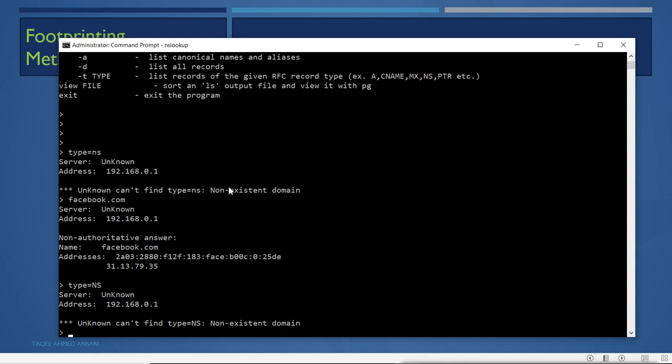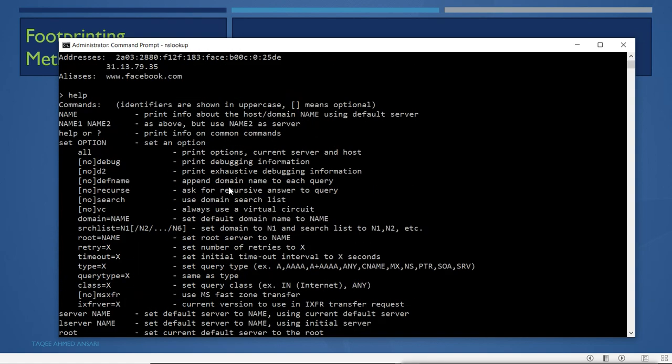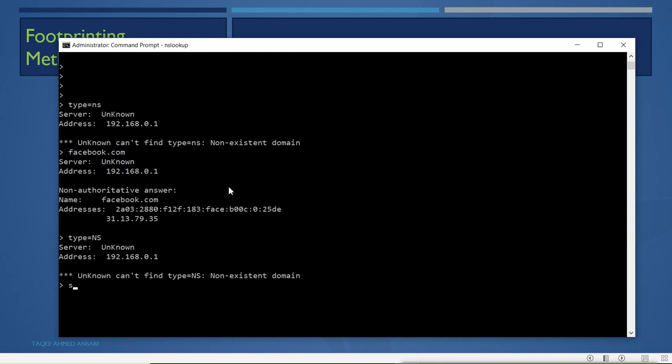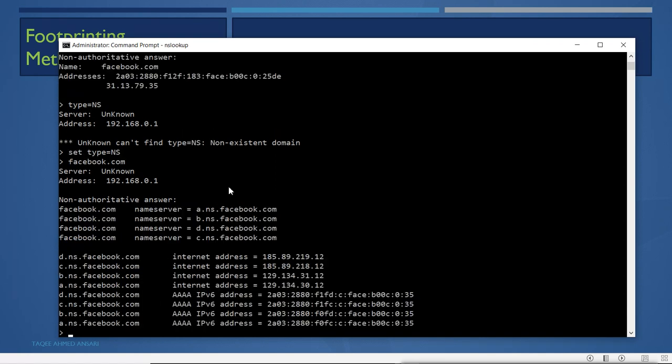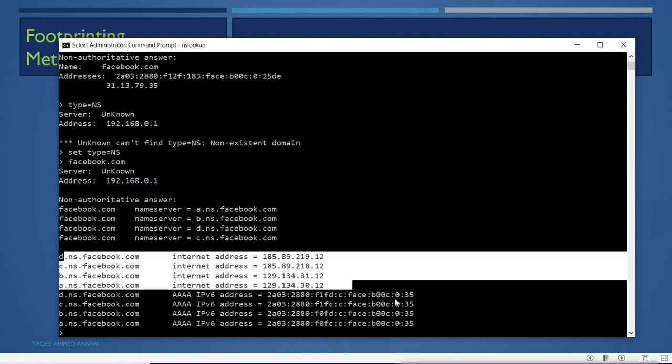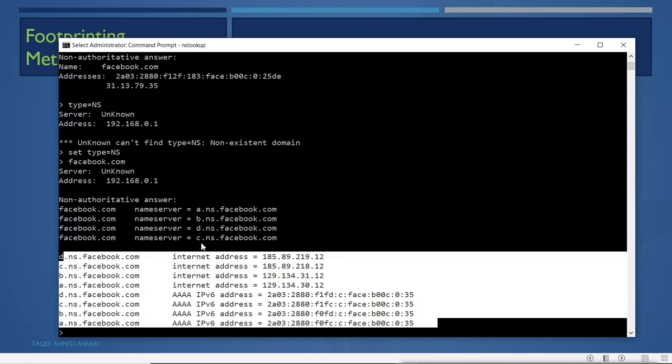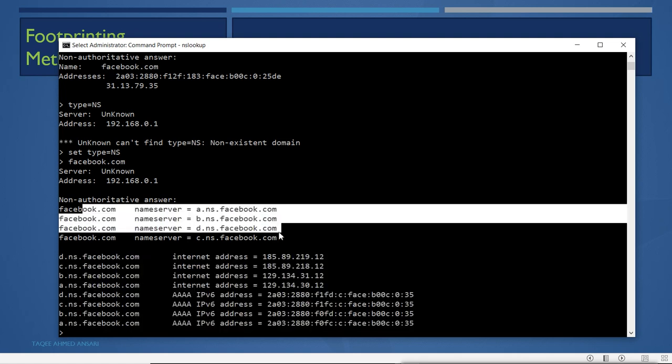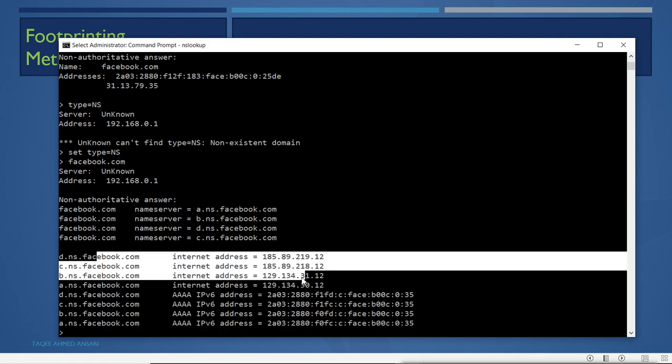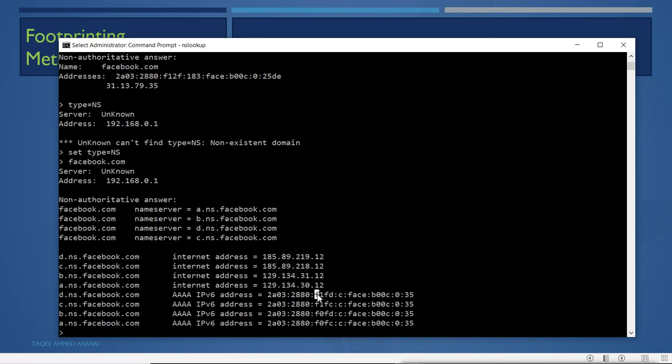Sorry, I am not giving the whole command. It is actually set type=NS, and now I will mention which domain, and you can see it is showing the DNS name servers of facebook.com. These are the DNS servers and these are their IP addresses. So we can do it by using the normal nslookup.